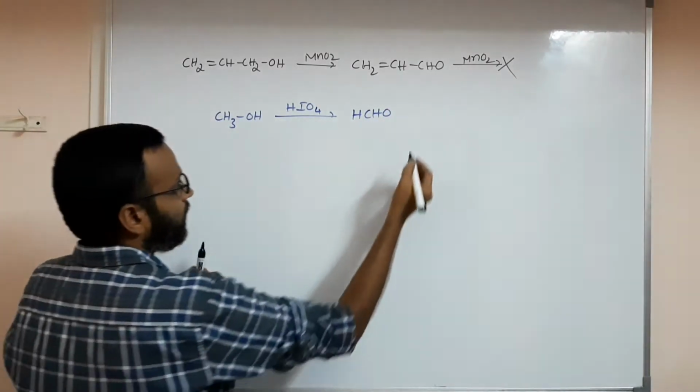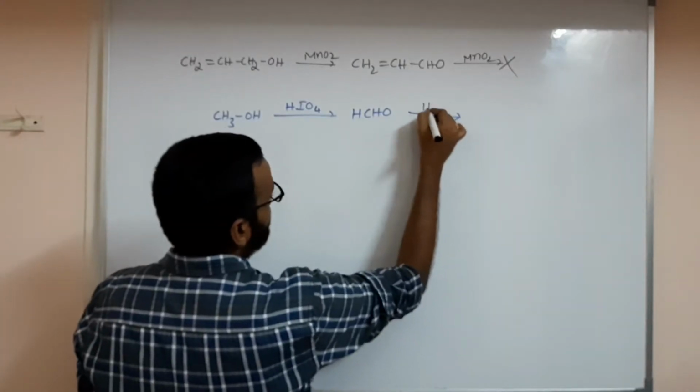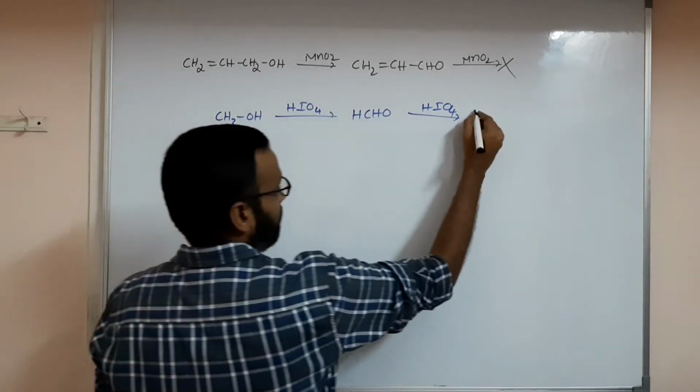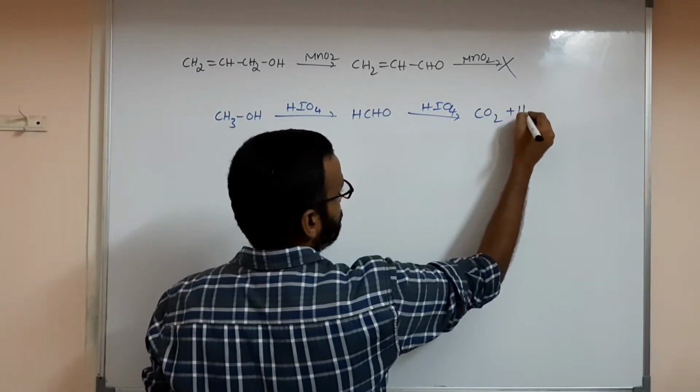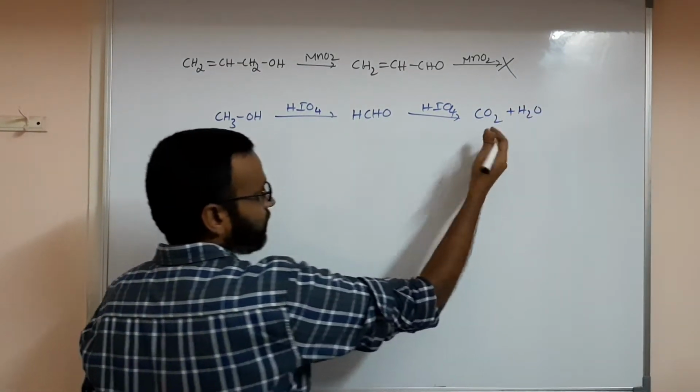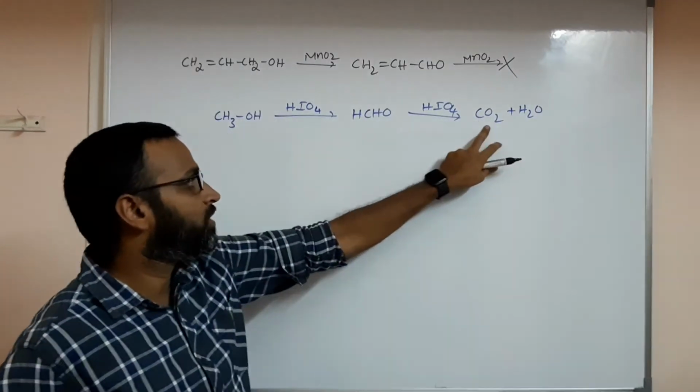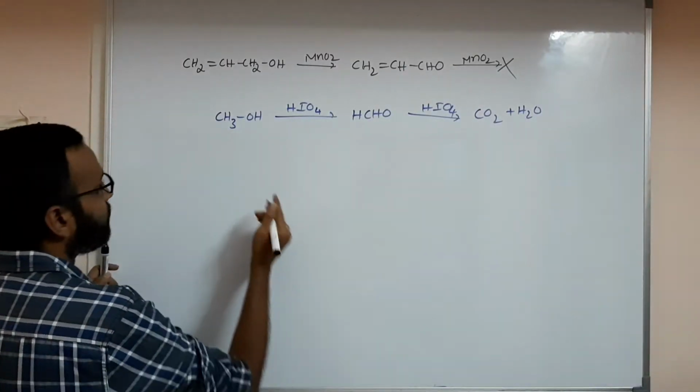When further oxidation happens, you have no need to use it again. So finally you will get CO2 plus H2O. Actually first we expect formic acid, but formic acid is unstable, so it will turn to CO2 and H2O. This is a very important thing for us.